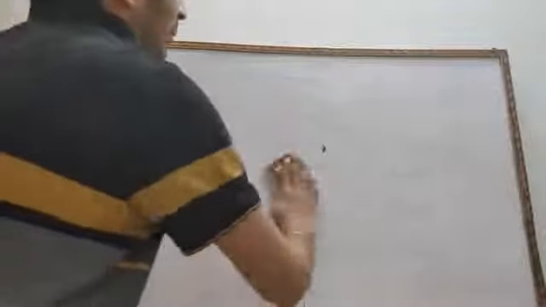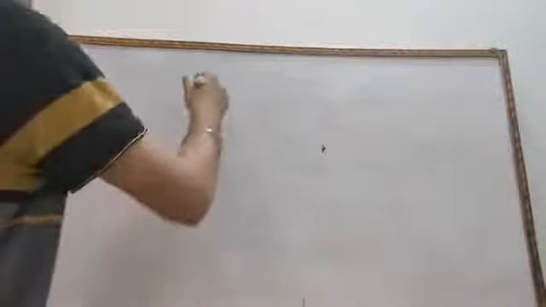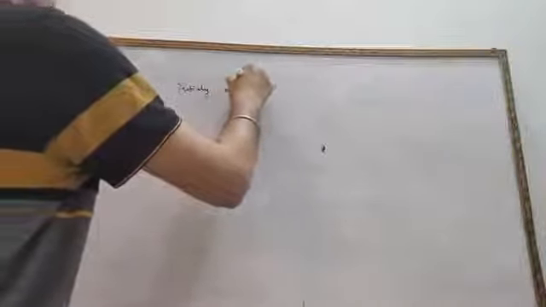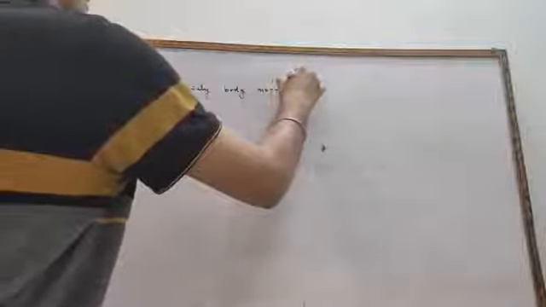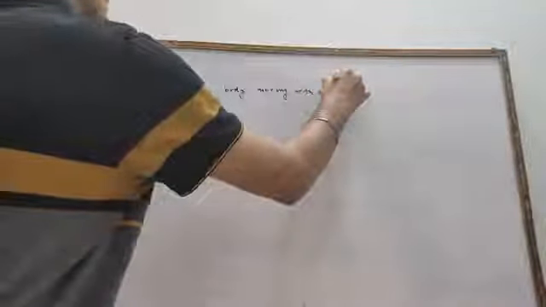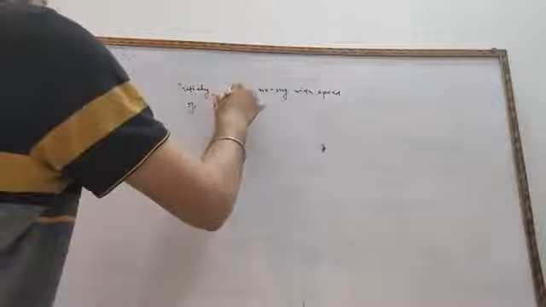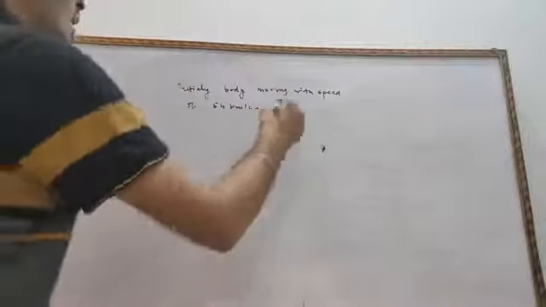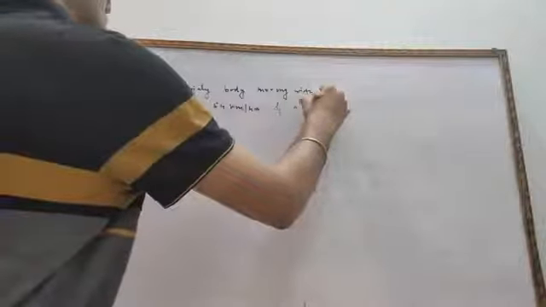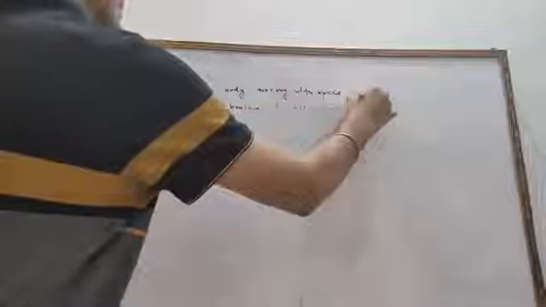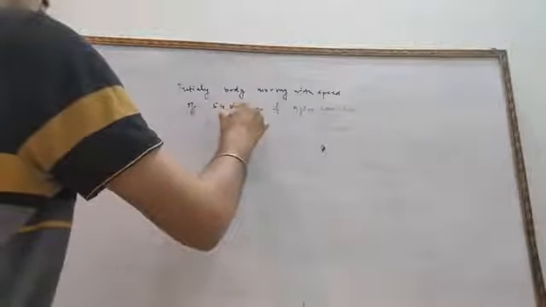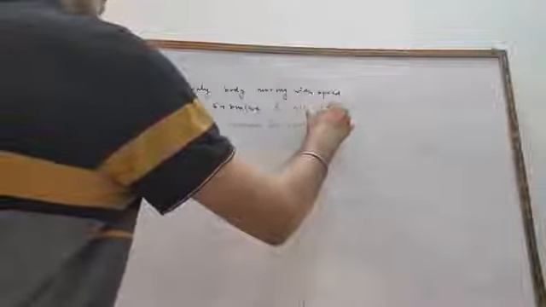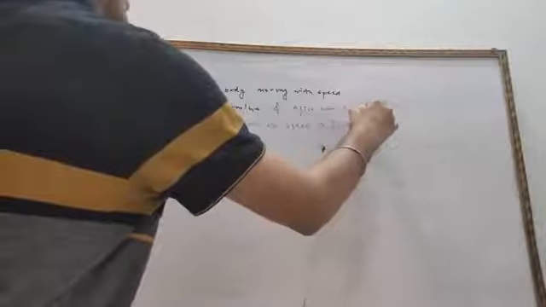Suppose a body is moving with a speed of 54 km per hour initially, and after some time it increases its speed to 72 km per hour.